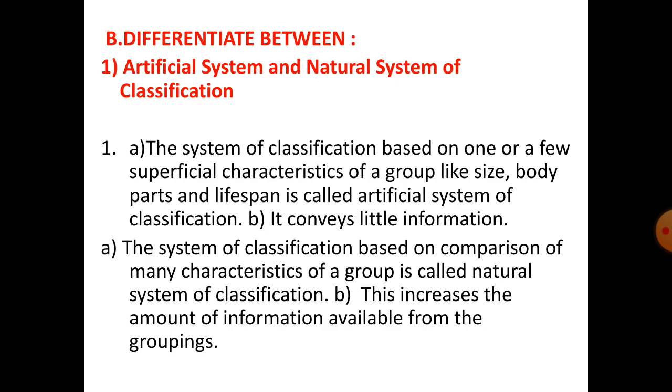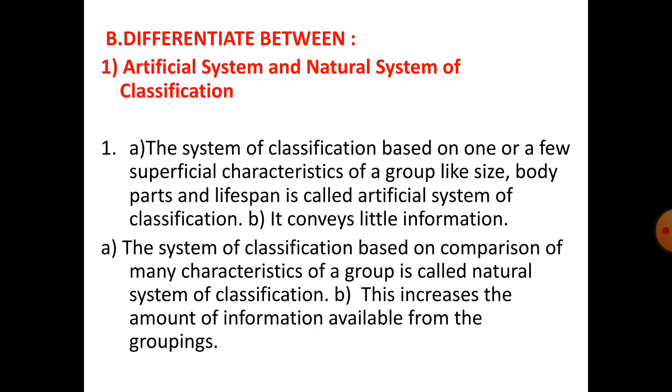Number B. Differentiate between artificial system and natural system of classification. You will make two columns and within that one side you will write natural system and another side artificial system. Okay. So first it is for artificial system. The system of classification based on one or a few superficial characteristics of a group like size, body parts and lifespan is called artificial system of classification.